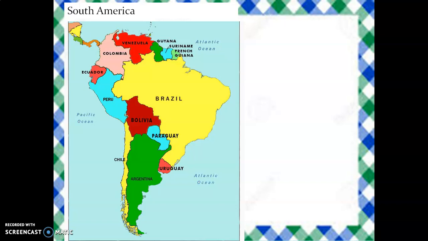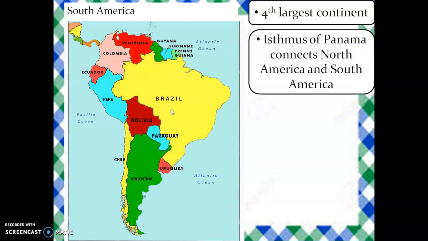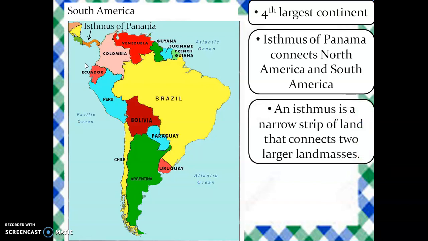Next continent is South America. It is the fourth largest continent on the planet Earth. North America and South America are connected together by the Isthmus of Panama. This orange land area which you can see is the Isthmus of Panama. What is an isthmus? An isthmus is a narrow strip of land that connects two large land masses. So this isthmus has been named the Isthmus of Panama.